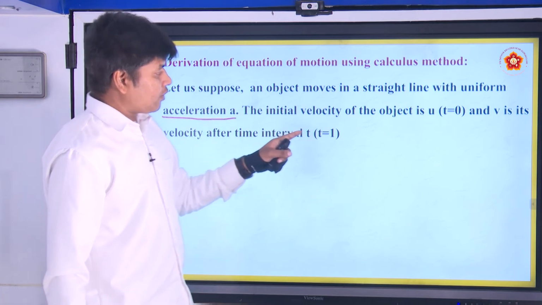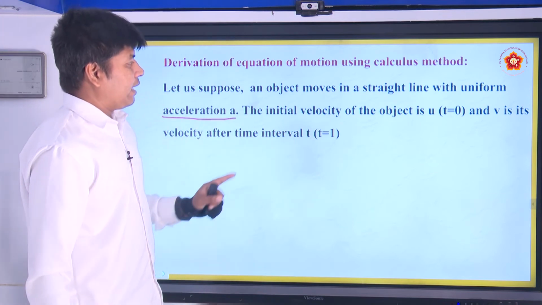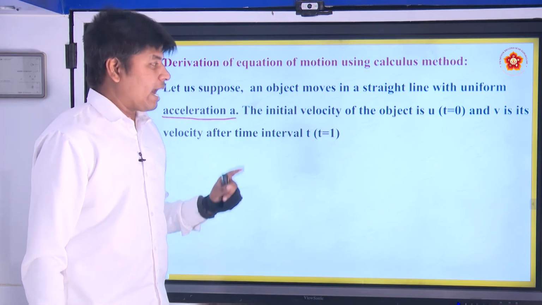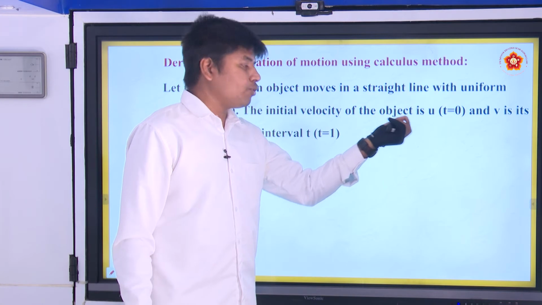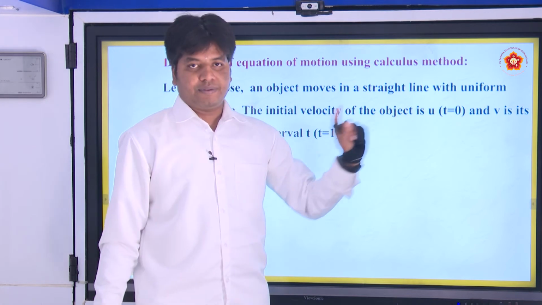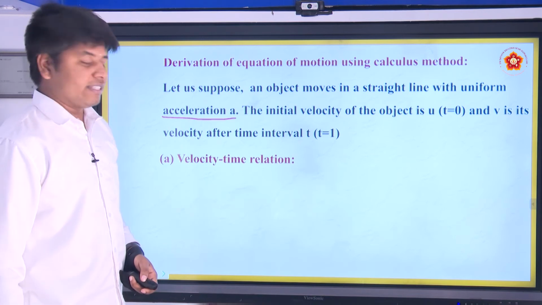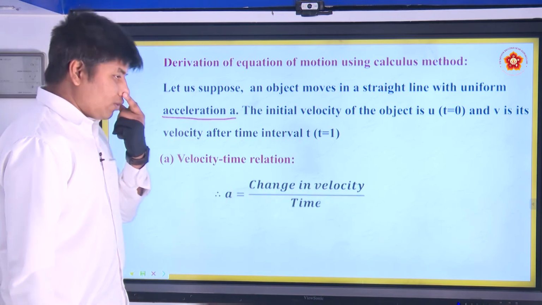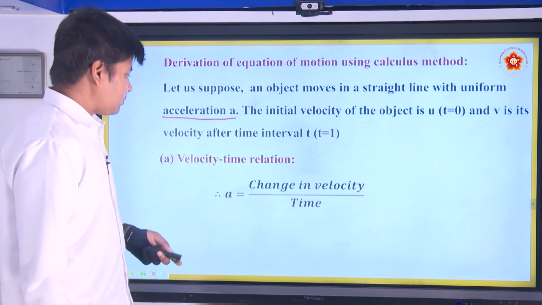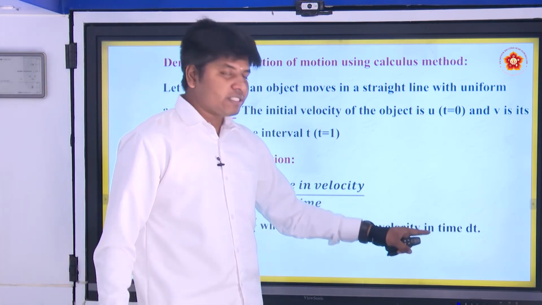The initial velocity of the object is u at time t equal to 0, and v is its final velocity after the time interval t. After time interval t, that means from 0 to t, it is changing its velocity from u to v. So, for the first equation, let us calculate the velocity-time relation. We already know acceleration is nothing but dv by dt.